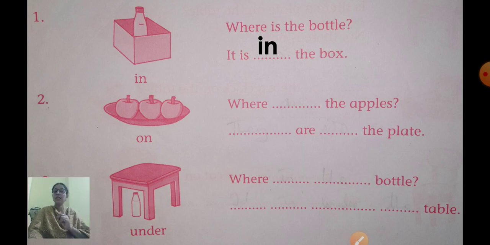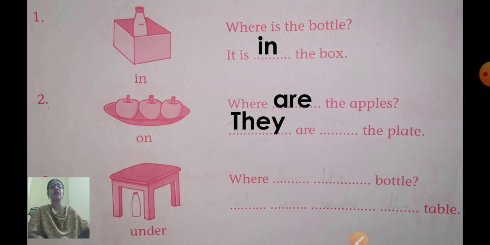So, will you write where is the apples, or will you use where are the apples? Is is used for a single thing, one thing, singular. And are is used for many. So, here how many apples are there? Many. So, what will you use? Are. Where are the apples? And how are you going to answer? In place of the apples, here also there are many. So, what will you write? They.